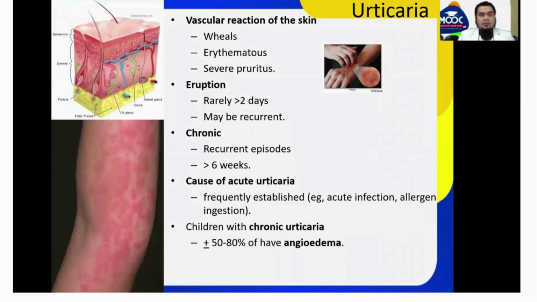Urticaria is caused by a vascular reaction of the skin with wheals and erythema. The eruption rarely lasts more than 2 days. It may be recurrent and chronic, with recurrent episodes over more than 6 weeks. The cause of acute urticaria is frequently established, for example infection or allergen ingestion. In children with chronic urticaria, about 50 to 80% have angioedema.